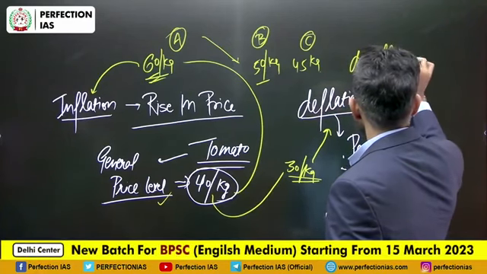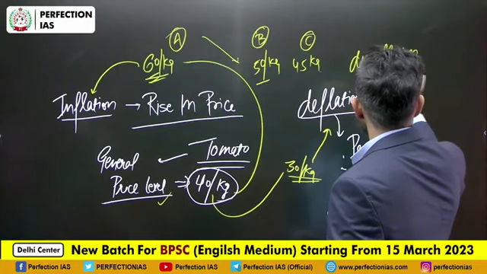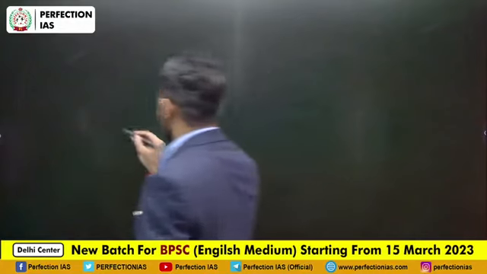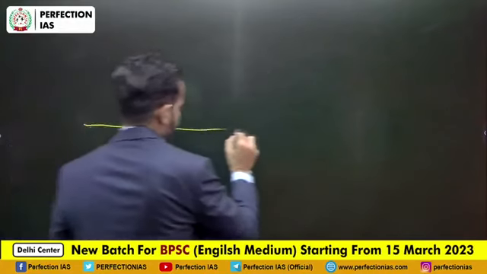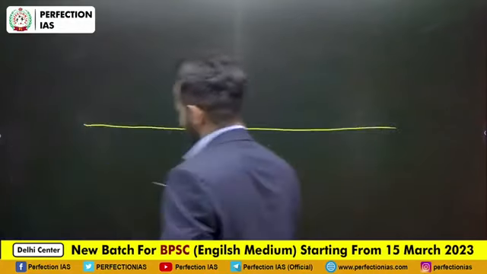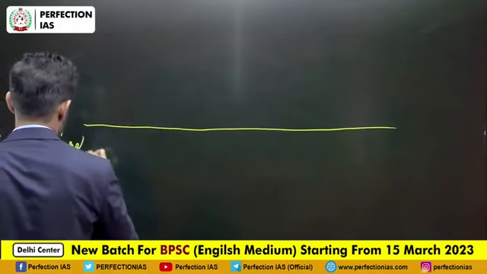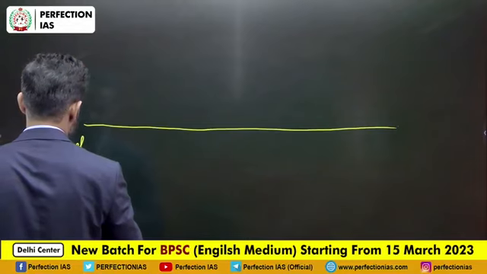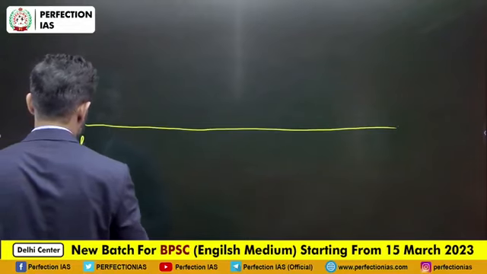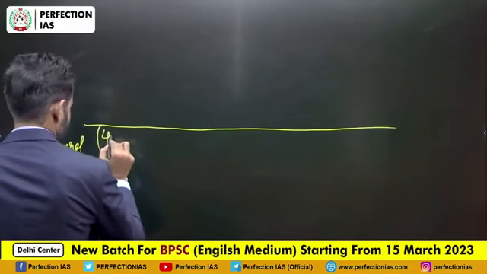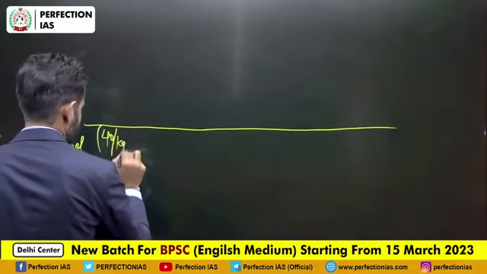Disinflation. Let me summarize it in this manner. Suppose this is the general price level, and in our example it was 40 rupees per kg.